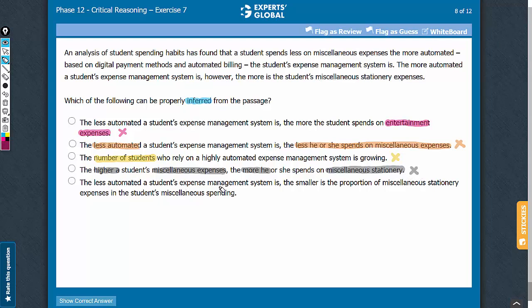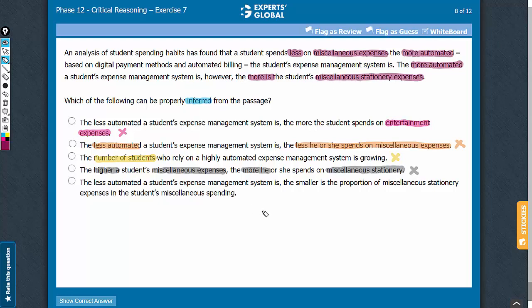Answer choice E, the argument mentions that with more automation, the spending on miscellaneous expenses is reduced. The argument also mentions that at the same time, more automation leads to more spending in miscellaneous stationery expenses. If this is so, combining these two pieces of information, we can say that more automation leads to lower miscellaneous expenses but higher miscellaneous stationery expenses. Because miscellaneous stationery expenses are a part of miscellaneous expenses, it can be inferred that the overall base, that is miscellaneous expenses, is reducing and a part of those expenses, that means miscellaneous stationery expenses, is increasing.